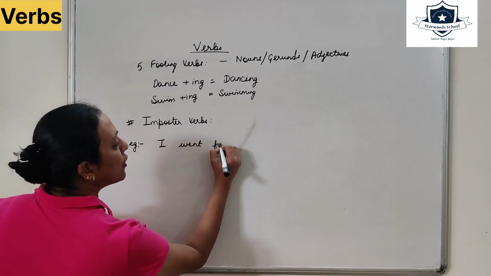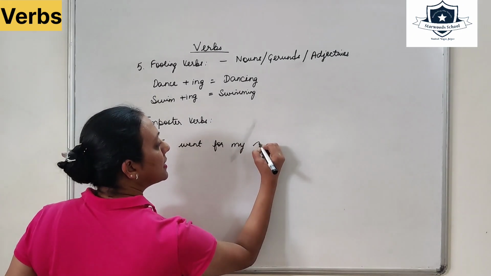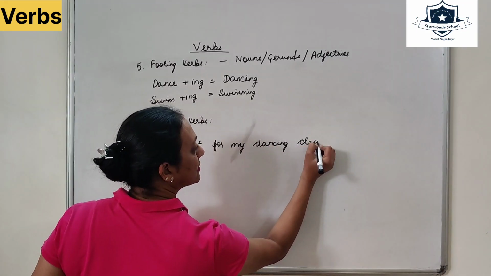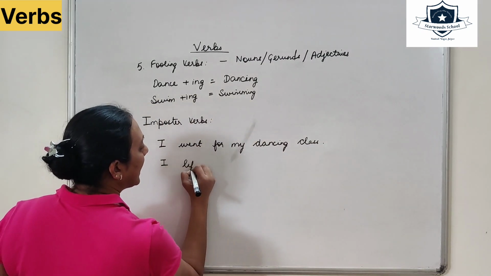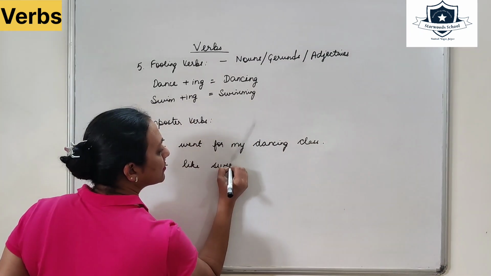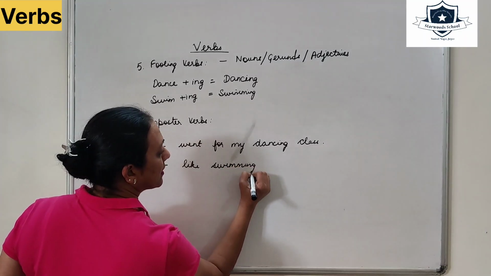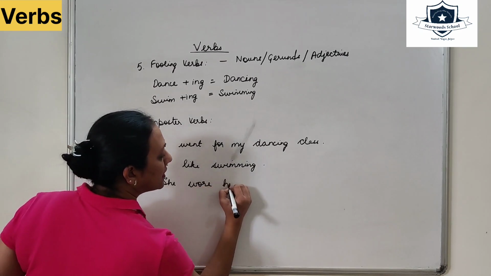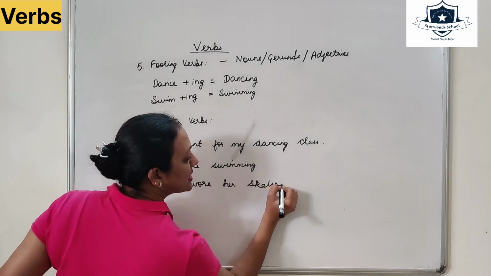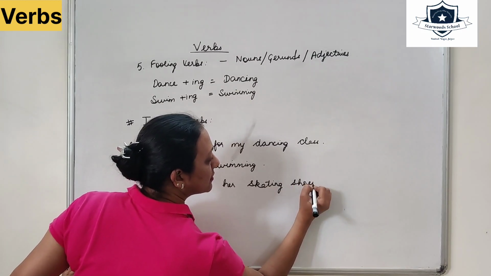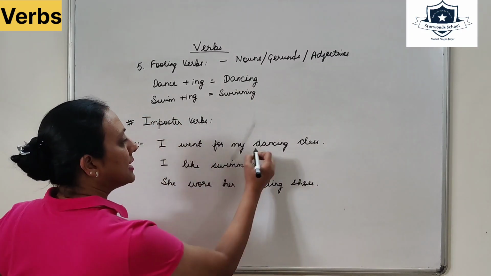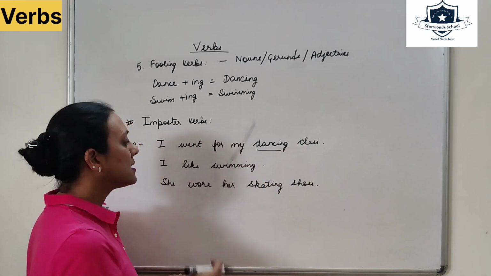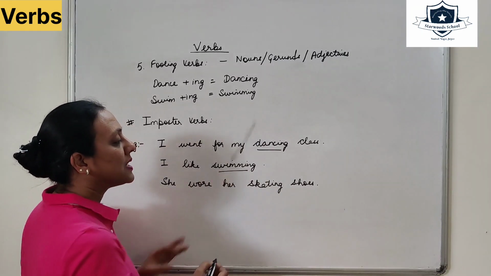I went for my dancing class. I like swimming. She wore her skating shoes. So here, dancing is used before the noun. What class was it? It was the dancing class. I like swimming. Swimming becomes here a noun.